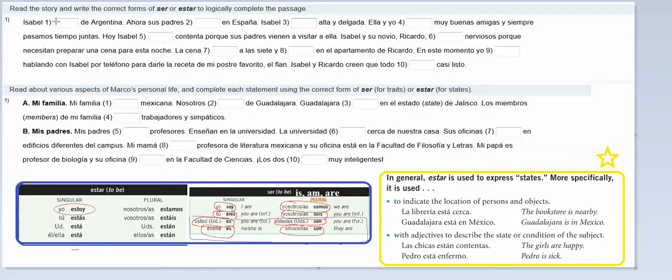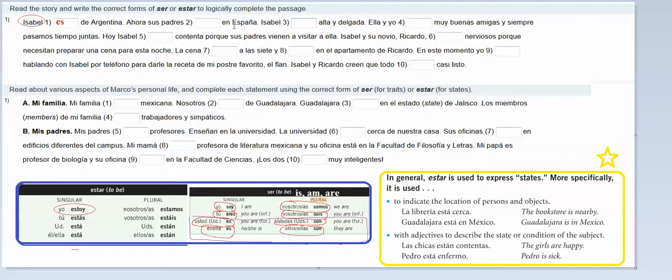So I'm going to plug in ser right here, and who is it that's from Argentina? If it's a statement, the subject would come before the verb. It's Isabel, which is the same thing as she. So if I go down here, here's she, ella, so I would need es. So I'm going to go back and change my ser to es. Isabel es de Argentina.